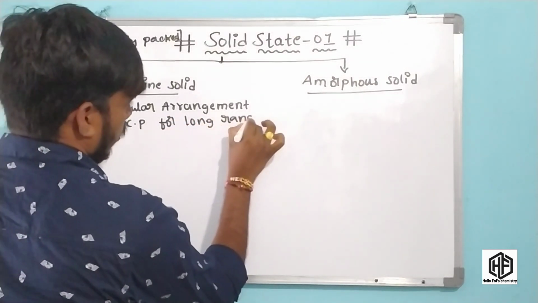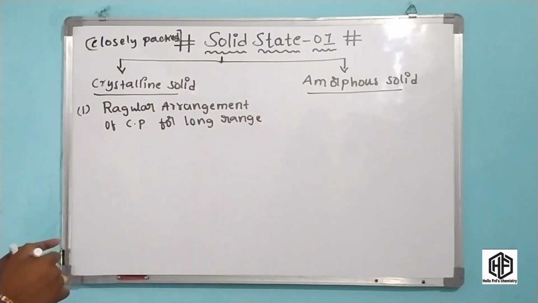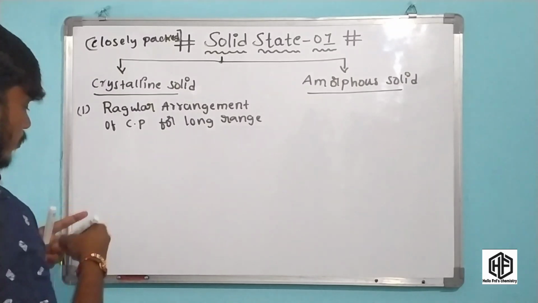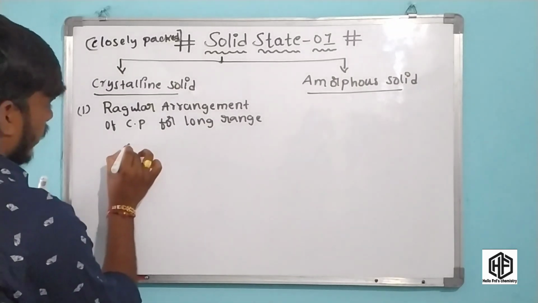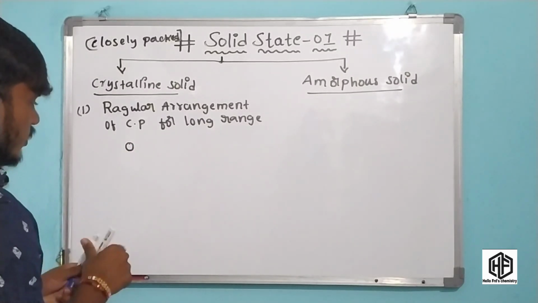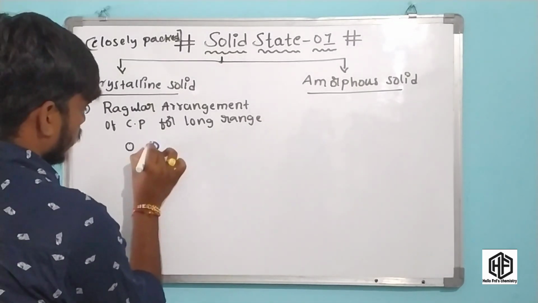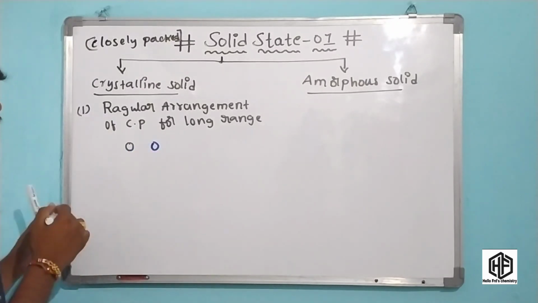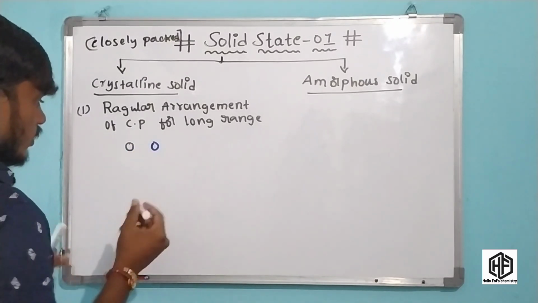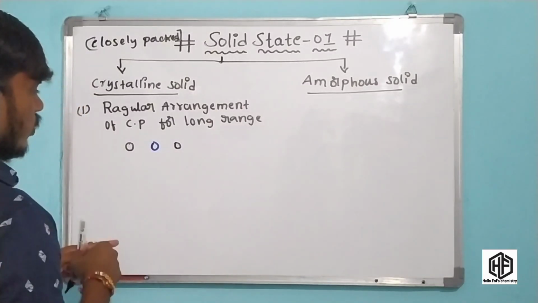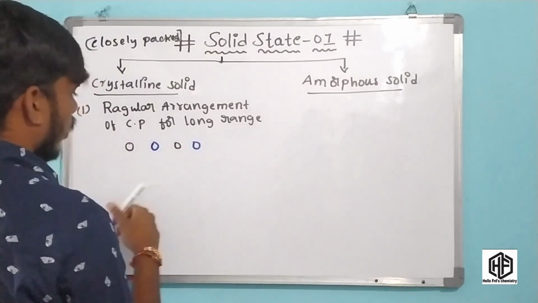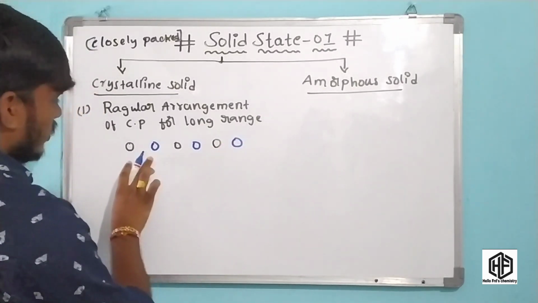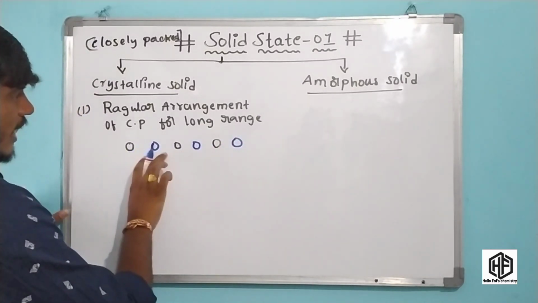Regular arrangement means a disciplined arrangement. For example, this is a black particle, this is a blue particle, then black, then blue, and so on. It is a long-range, general order, an arrangement of order.